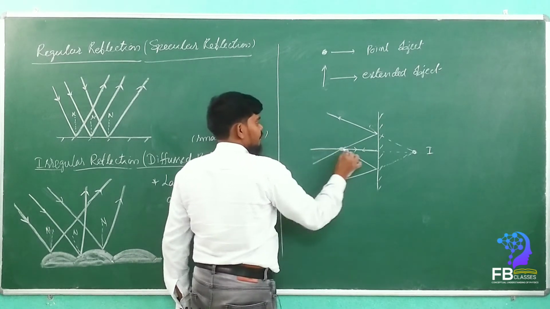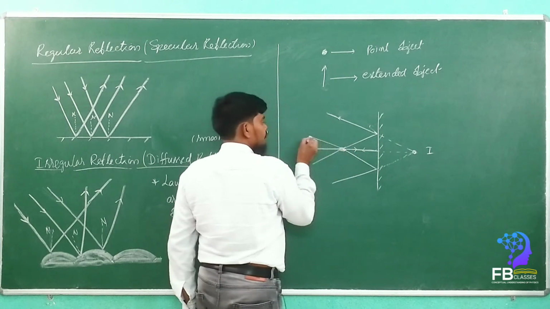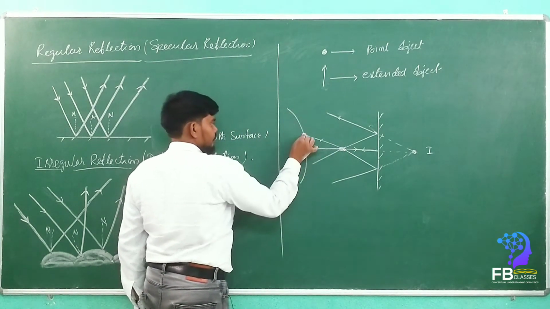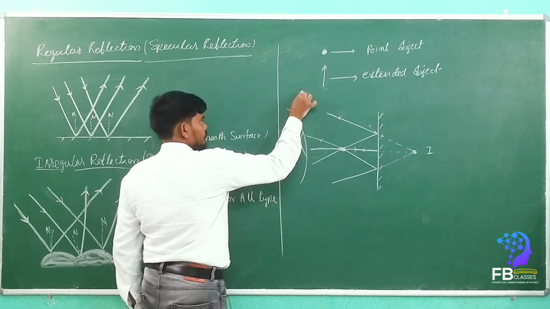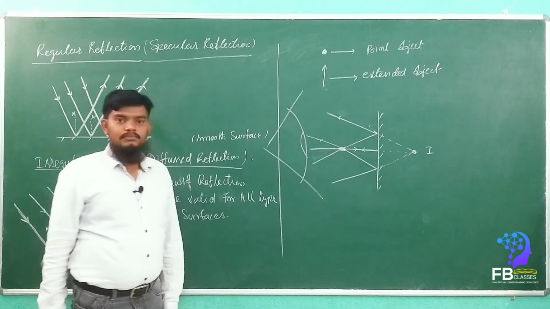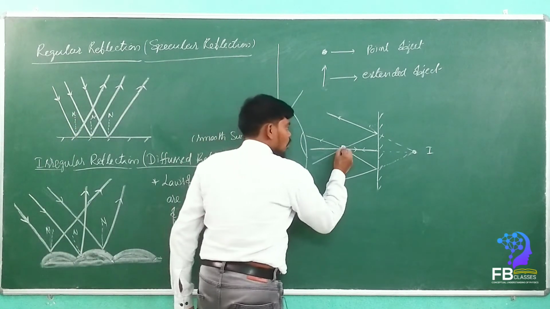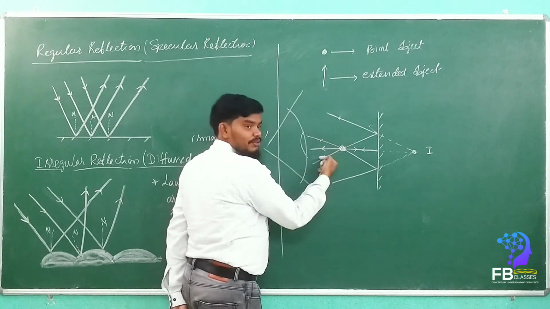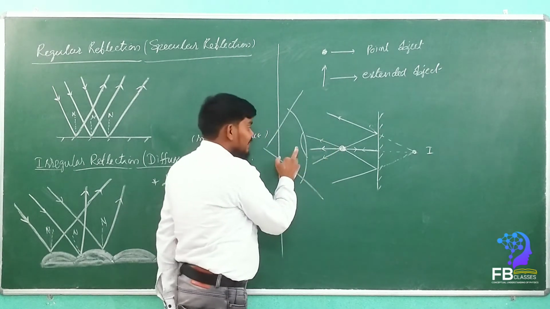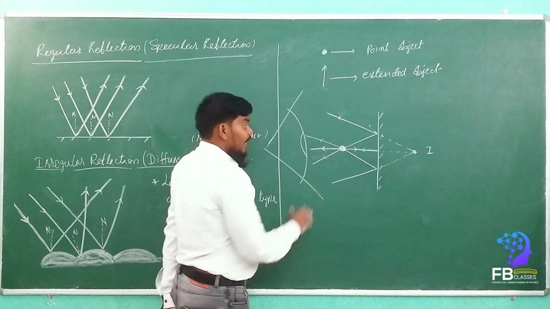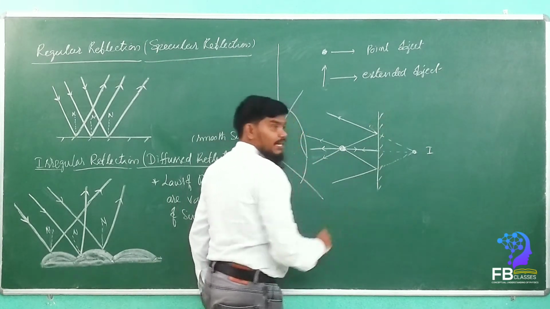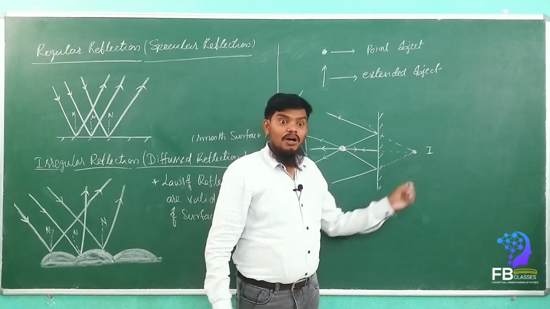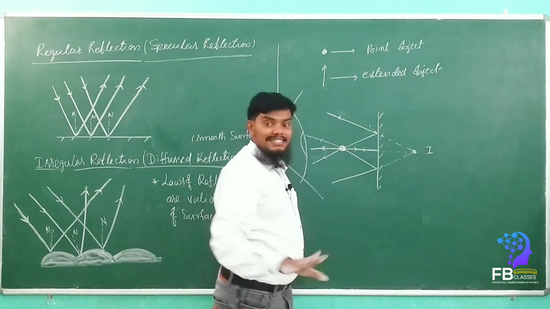If you draw the eye here, see what will happen. This is the point object. From the point object, the rays come and fall into the eye, and then the eye can recognize the object. If in front of the object there is a mirror, then the eye can also see the image. But behind the mirror, is there any object?